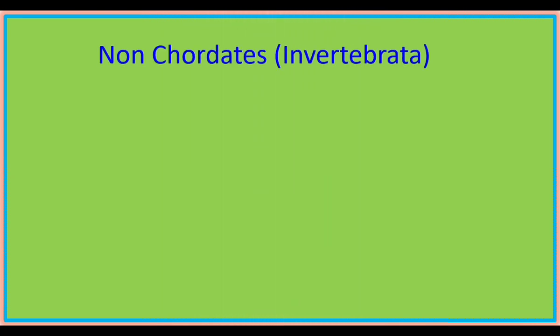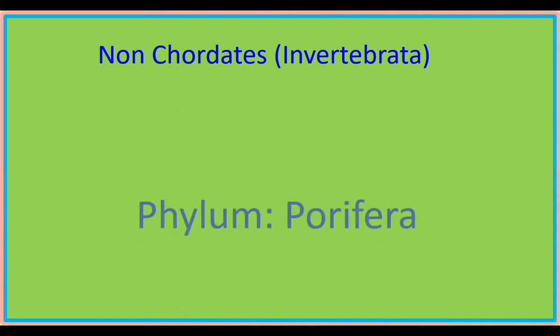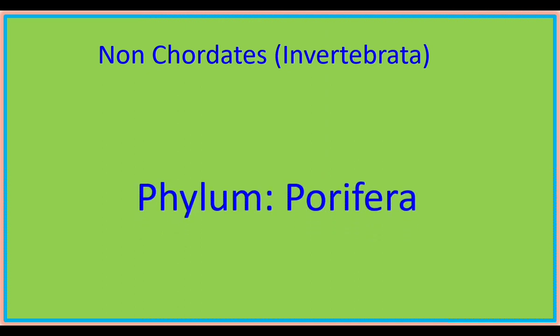In this video, we are going to learn non-chordates. Non-chordates are called invertebrates. Invertebrates are organisms which do not have a backbone. The first invertebrate phylum is phylum Porifera. Phylum Porifera consists of multicellular organisms.